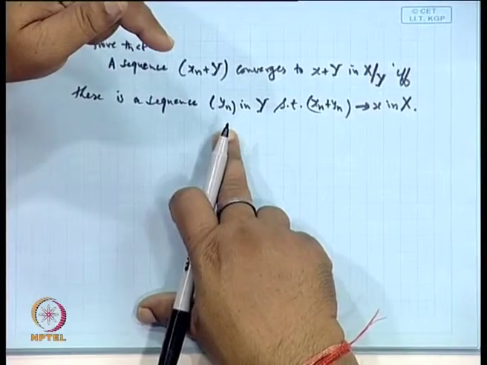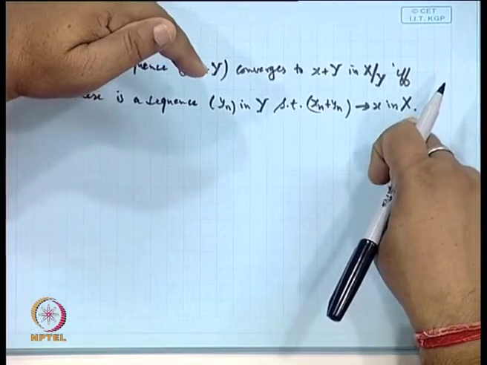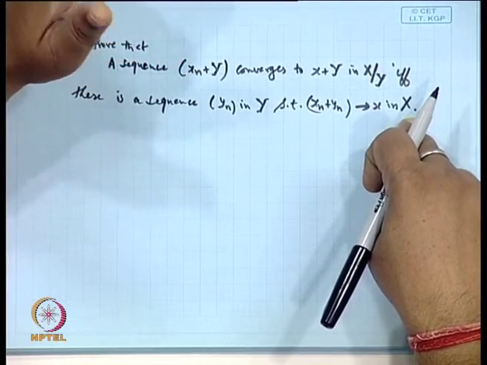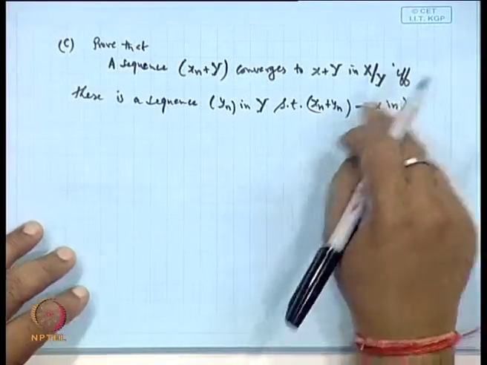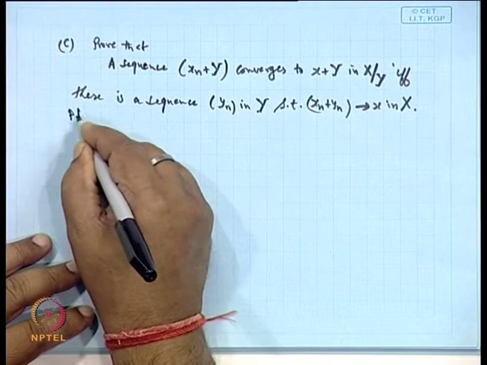So, what is said: if you take a sequence x_n plus Y, it means take the point x_1 from X, find all the combinations, x_2 another combination like this. So, we are taking x_n plus Y as a sequence. Now, this sequence will converge to a point x if and only if there is a sequence y_n in Y where x_n plus y_n will go to x in X. Okay. So, that is the combination. Let us see the proof.